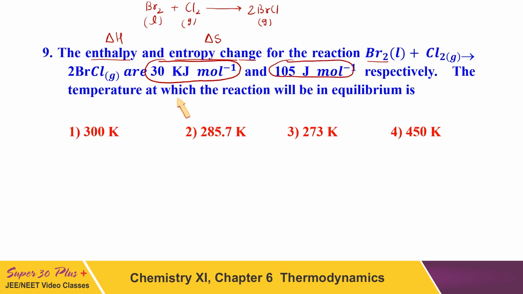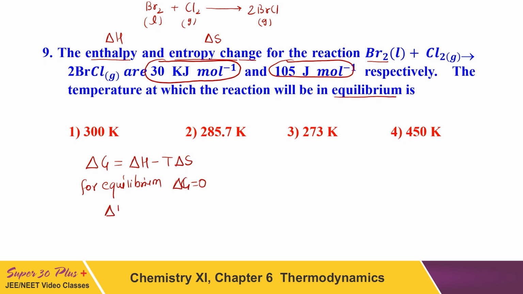The temperature at which reaction will be in equilibrium. You know how to judge the equilibrium? Delta G, Gibbs energy, is equals to delta H minus T delta S. Now we studied in the previous classes for equilibrium, delta G should be 0.